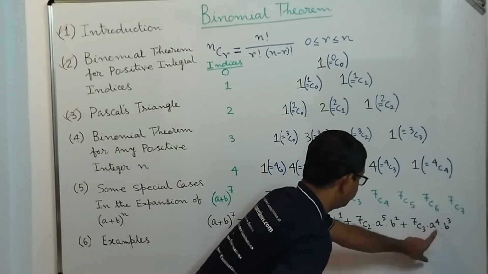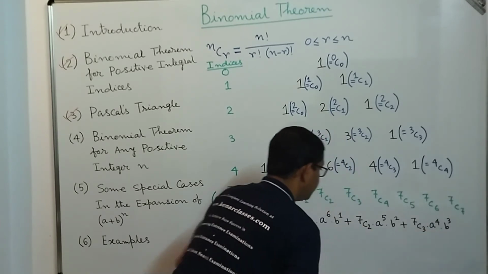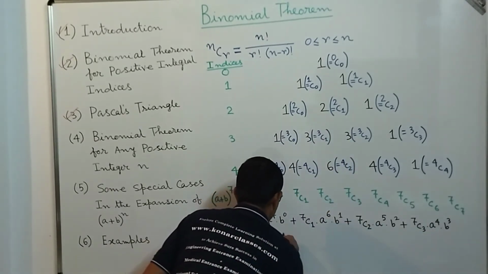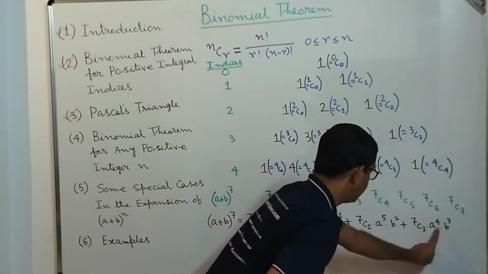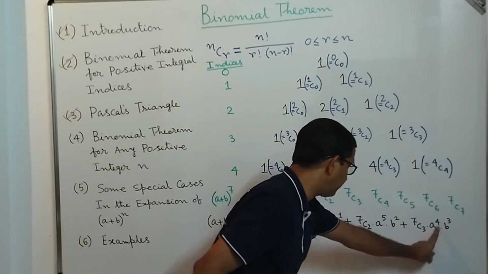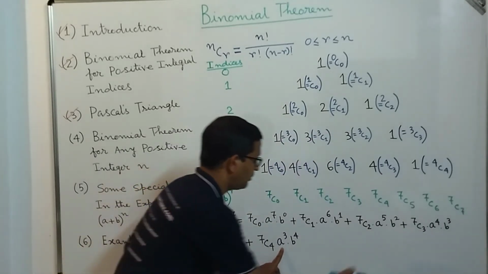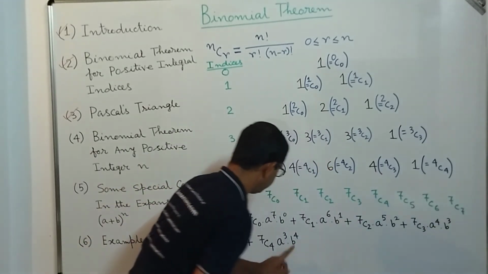Plus, after 7C3 it is 7C4, and here the power of a will reduce by 1, so it is a to the power 3, and the power of b will increase by 1. So the power of a goes from a power 4 to a power 3, and the power of b goes from b power 3 to b power 4.